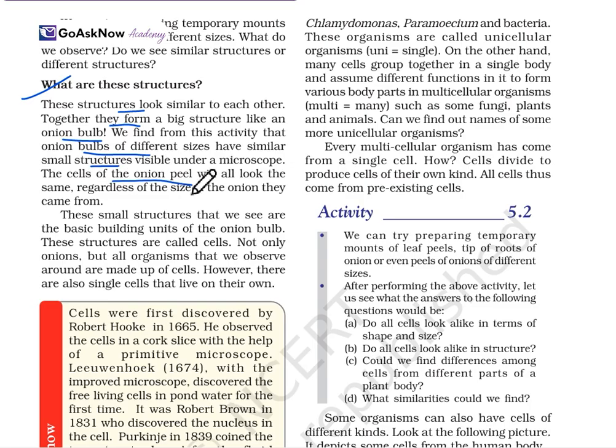So the cells of the onion peel all look the same regardless of the size of the onion they came from. These small structures that we see are the basic building units of the onion bulb, and these structures are called cells. Not only the onion, but all the organisms that we observe around us are made up of cells.